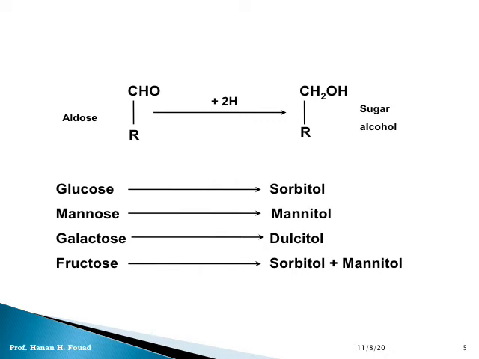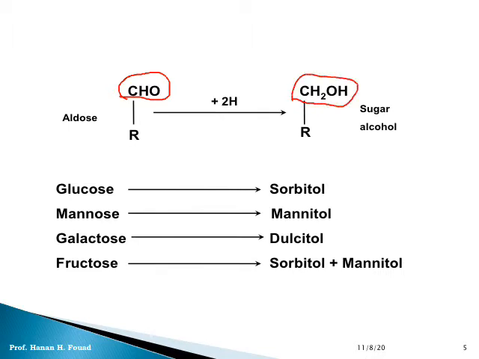This is an explanation by formula. If you remember from the first lecture, we have discussed this group. This group is an aldehyde group, which specifies all aldoses. If we add 2 hydrogen atoms to this aldehyde group, we get alcohol, CH2OH.